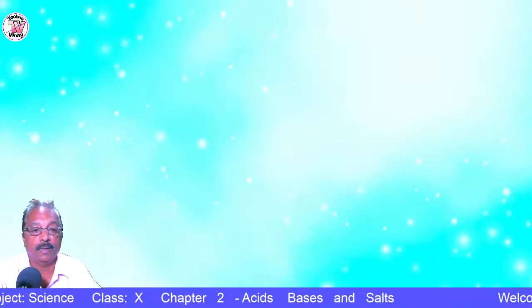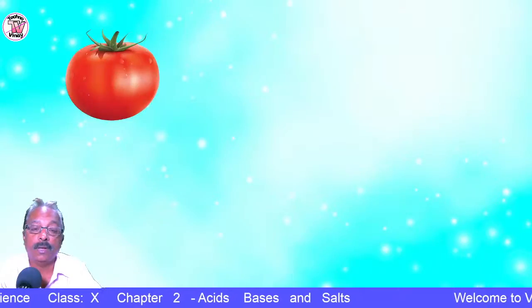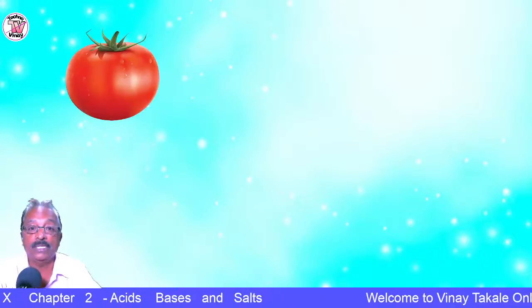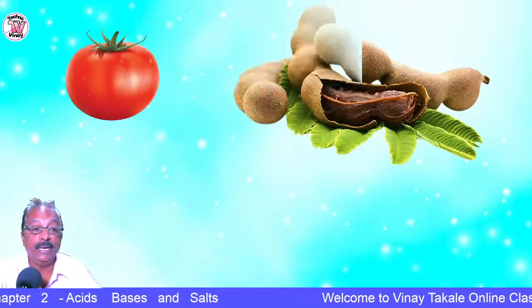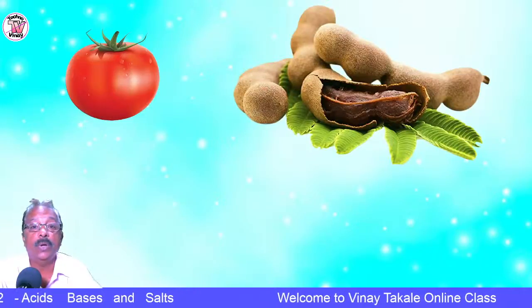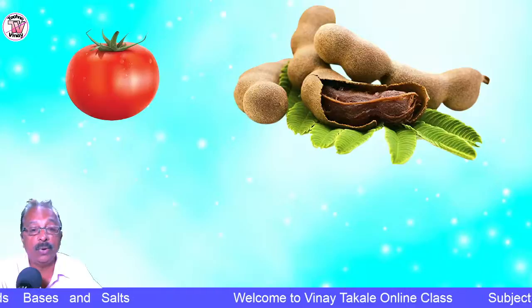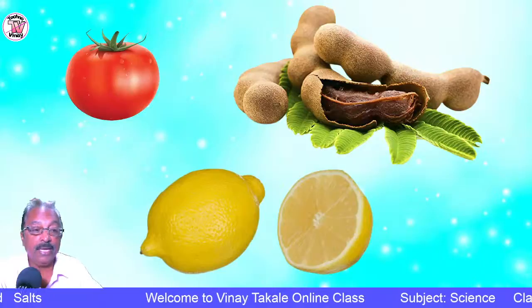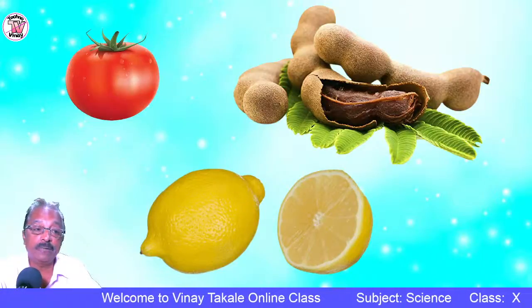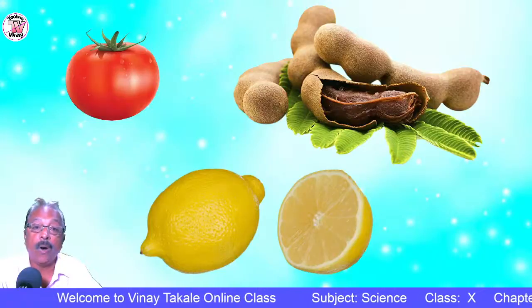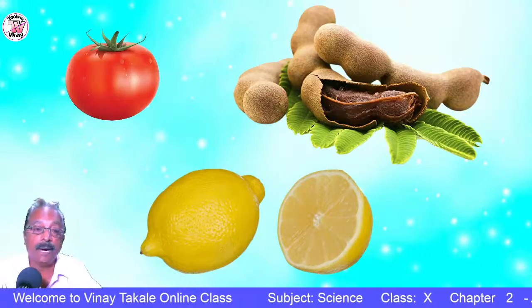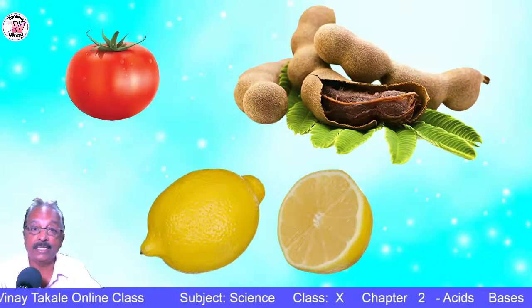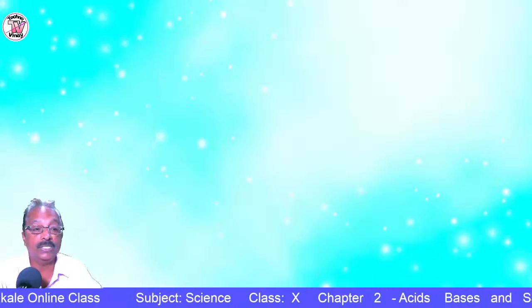Followed? Okay. So in our day-to-day life, we make use of different types of vegetables and other things. You know, this is a tomato. Here is a tamarind. If I ask you what is the taste of this, definitely you are going to say it is sour in taste, and this is also a lemon. So what is the taste? They are all sour in taste. Why are they sour in taste? You have seen in the first part, because they contain acid. That is the reason why they are sour in taste.